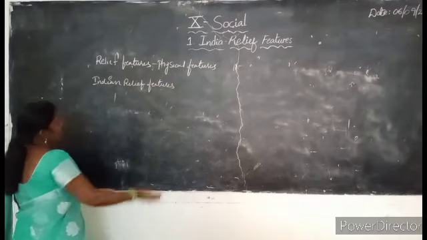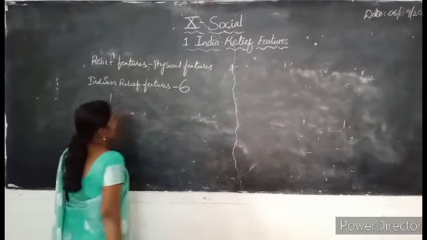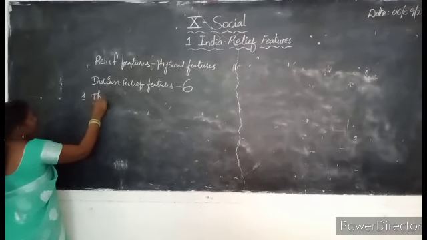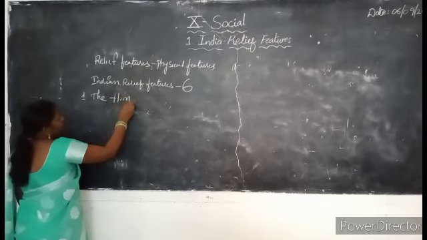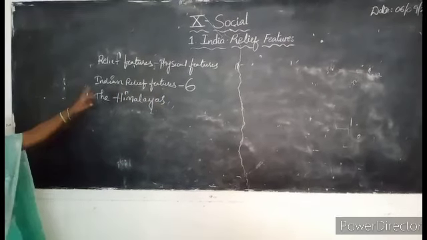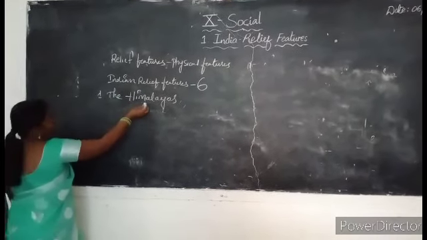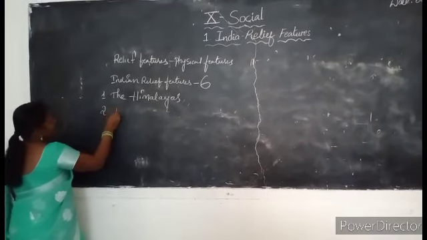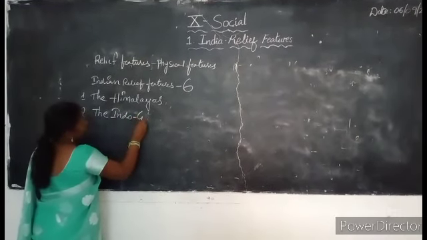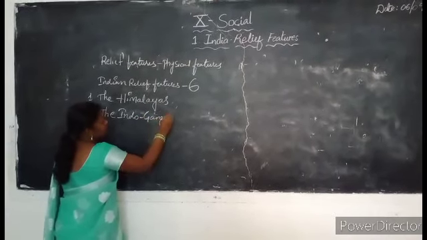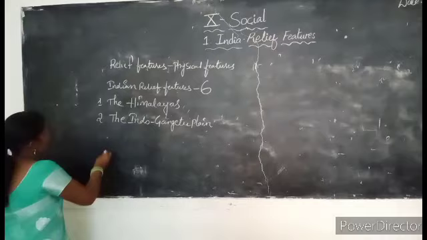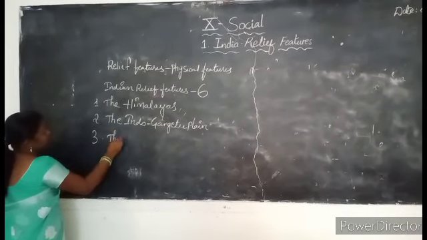are divided into 6 divisions. The first one is the Himalayas. In 2 marks also they may ask, what are the relief features of our India? You have to write. First one is the Himalayas. Second one is the Indo-Gangetic Plain. Next one, third one is the Peninsular Plateau.